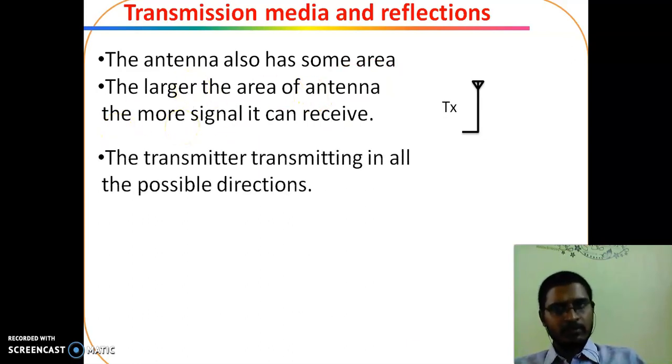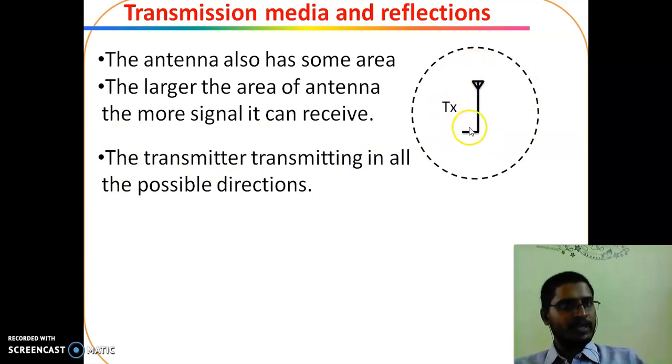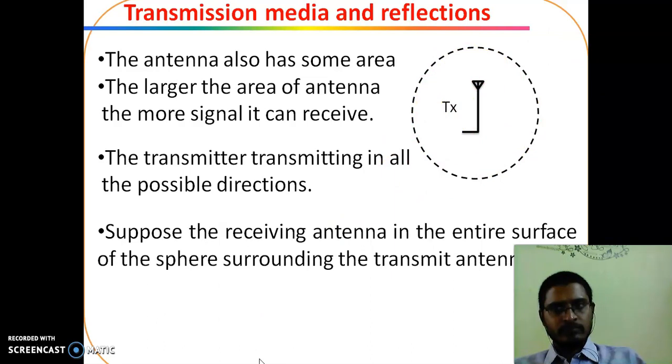The transmitting antenna transmits in all possible directions. Suppose the receiving antenna covers the entire surface of the sphere surrounding the transmitting antenna. If the receiving antenna covers this entire area, whatever power is transmitted is received, with no losses.